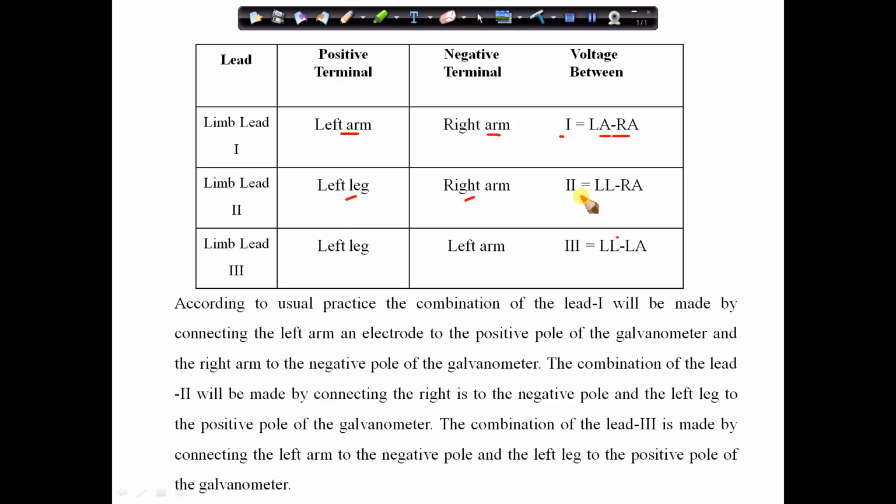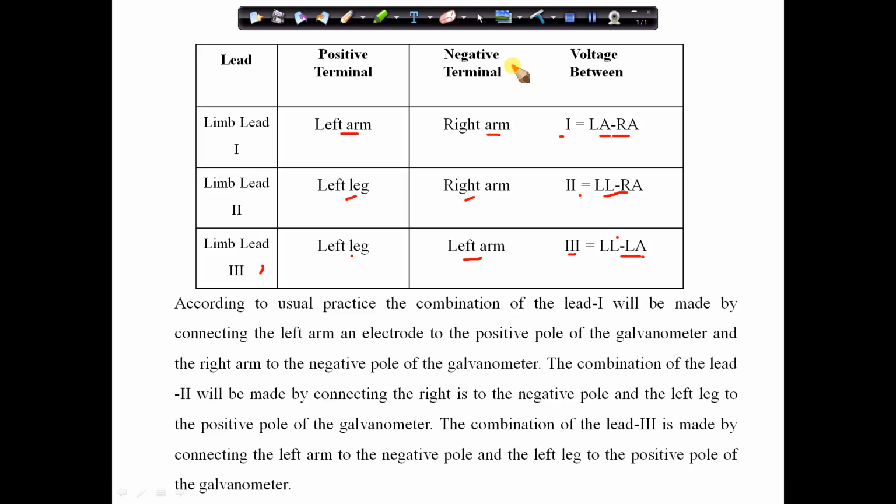The potential difference II can be known by LL minus RA. This is the abbreviation of left leg and right arm. Limb lead 3, that is left leg and left arm. The potential difference of the third limb can be found out by subtracting LL minus LA.